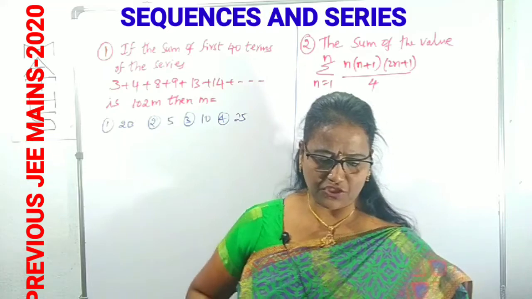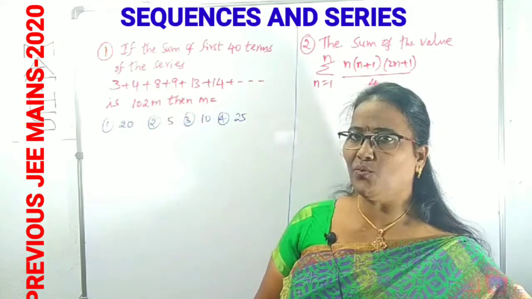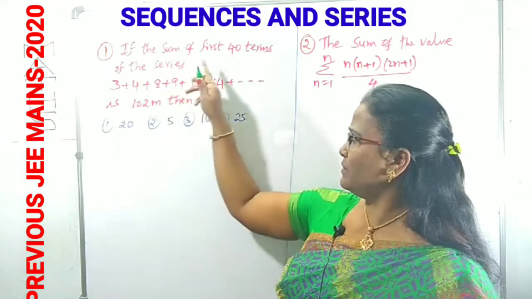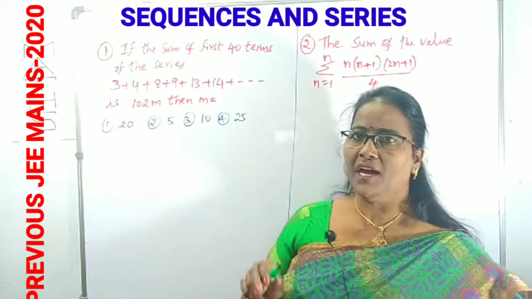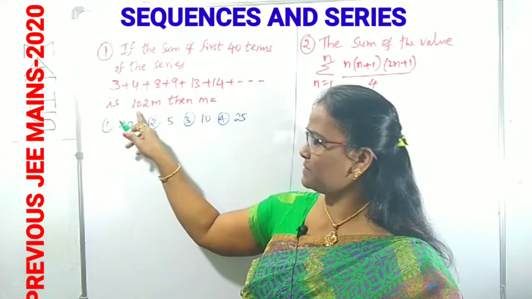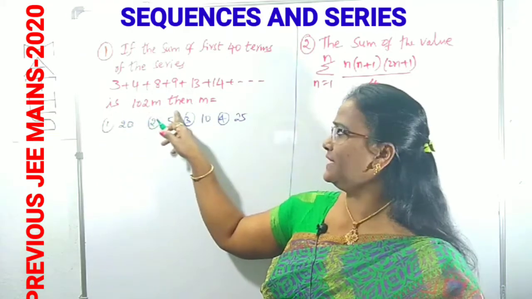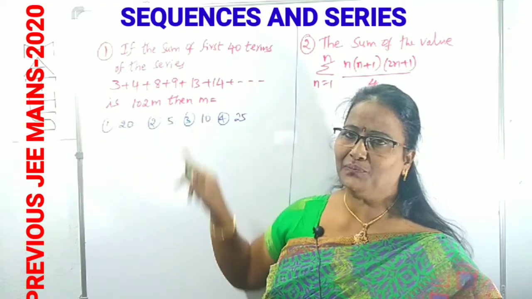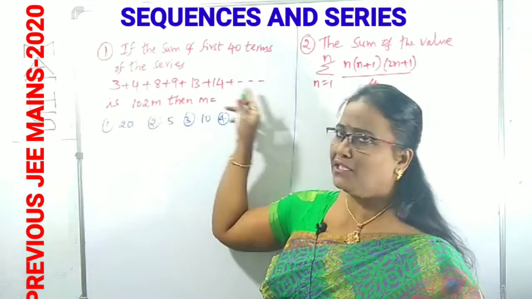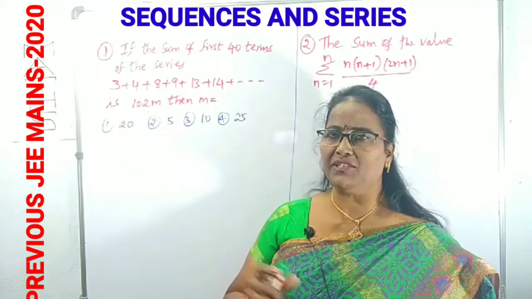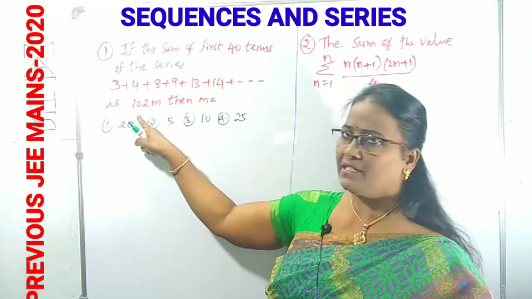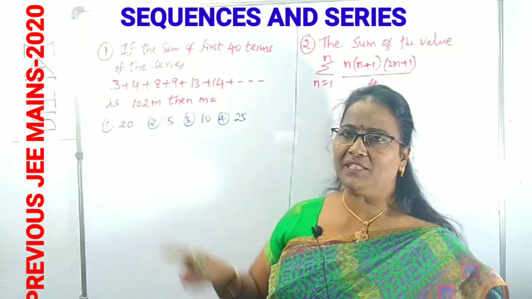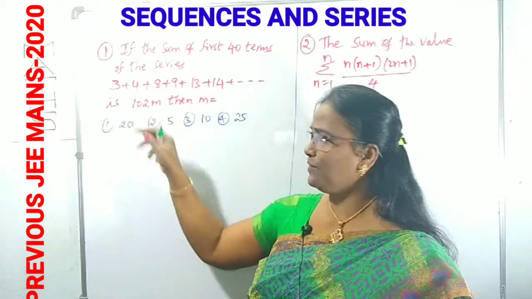This is question number 1. If the sum of the first 40 terms of the given series is given as 1 or 2m, then we can find out this m value. So how many terms are there totally? Many terms are given, but you have to find the sum up to 40 terms of this series, which is also given as 1 or 2m. From that we can find the unknown value m.